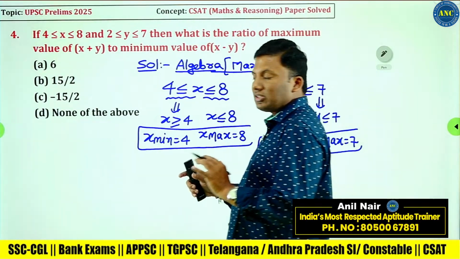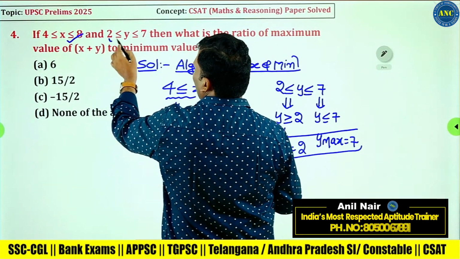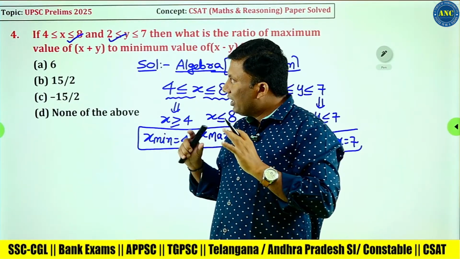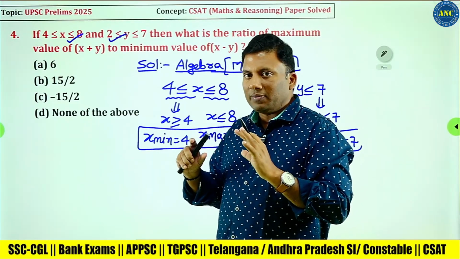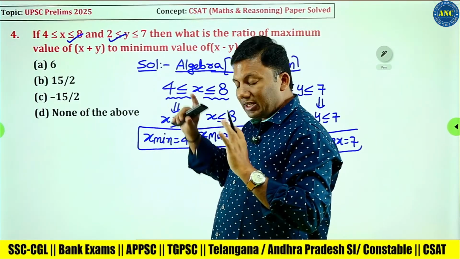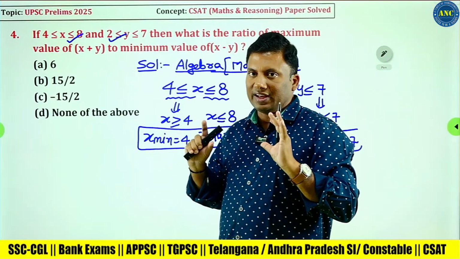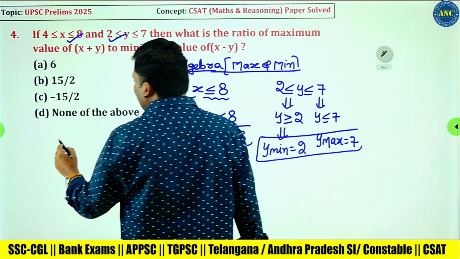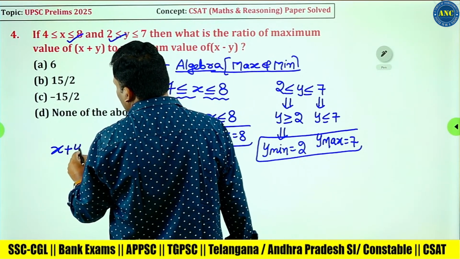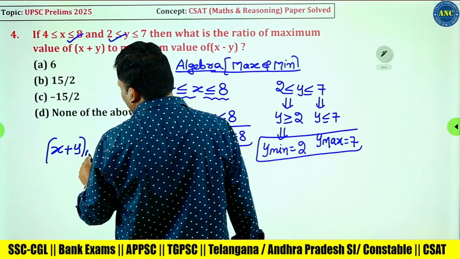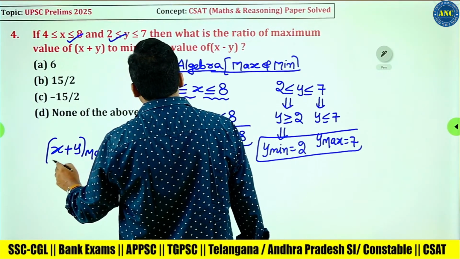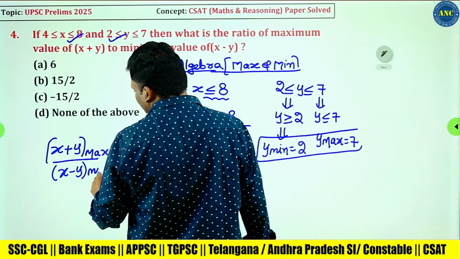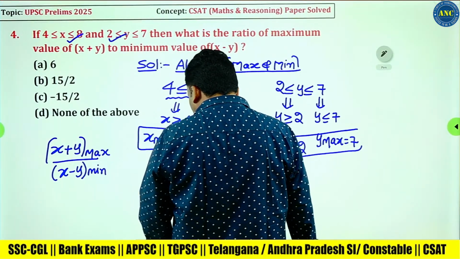That means based on these two inequalities, what did I get? X minimum, x maximum, y minimum, y maximum. So that condition I understood very clearly. Then what is the question? The question is, what is the maximum value of x plus y maximum by x minus y minimum? This is a good question.